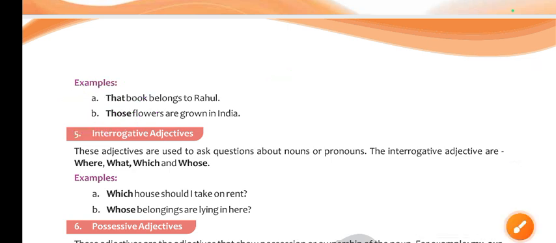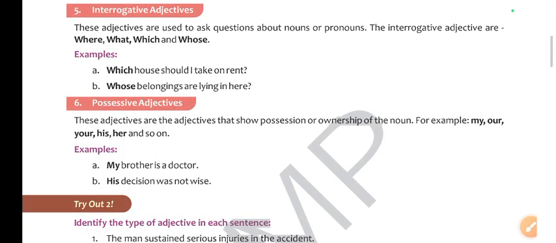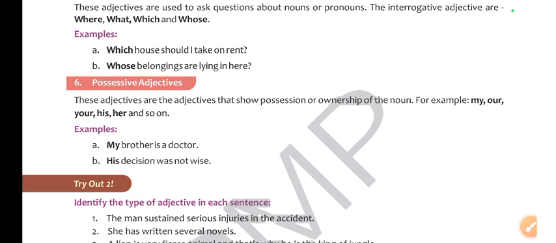Interrogative adjectives: these adjectives are used to ask questions about nouns or pronouns. The interrogative adjectives are what, which and whose. These are called interrogative adjectives. Okay. Possessive adjectives show possession or ownership of the noun. For example, my, our, your, his, her and so on.